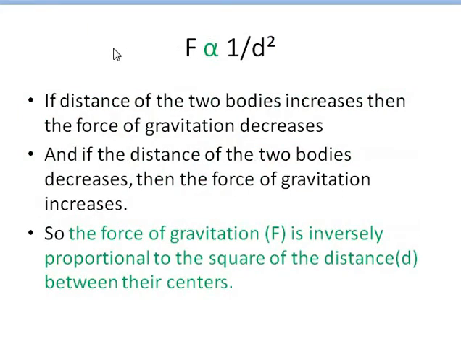Now we have another relation, that is F is inversely proportional to the square of the distance. So it means, if the distance of the two bodies increases, then the force of gravitation decreases, and if the distance of the two bodies decreases, then the force of gravitation increases, and this is the inverse relationship. So the force of gravitation F is inversely proportional to the square of the distance d between their centers.